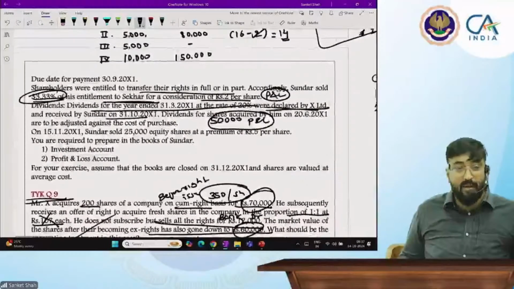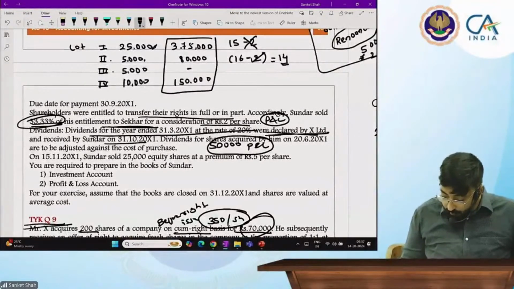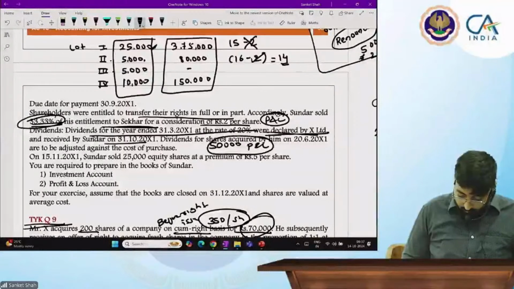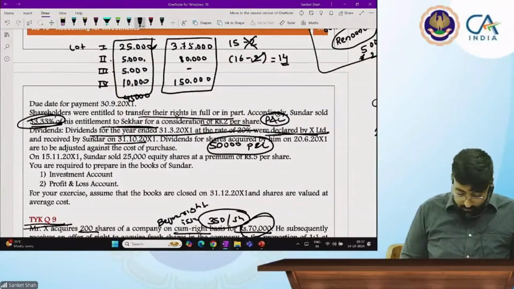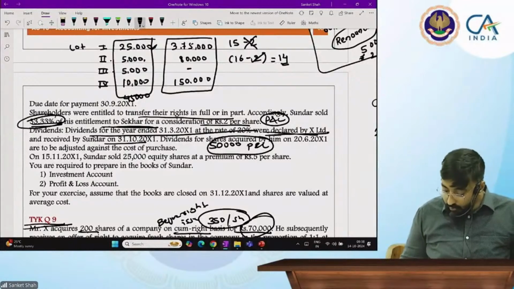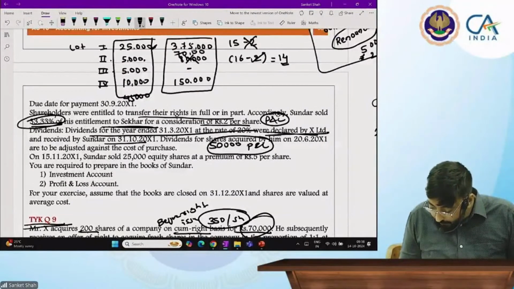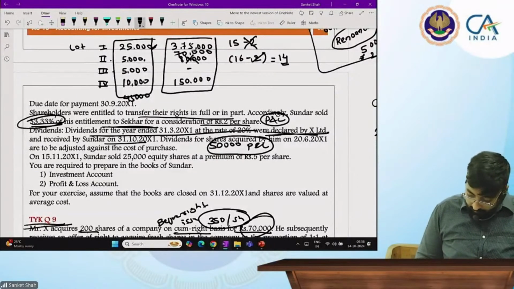Now how many shares do you have in total? 45,000. And what is the cost? Now it is not 80,000; 80,000 will be replaced by 70,000. You got this? Yes sir.